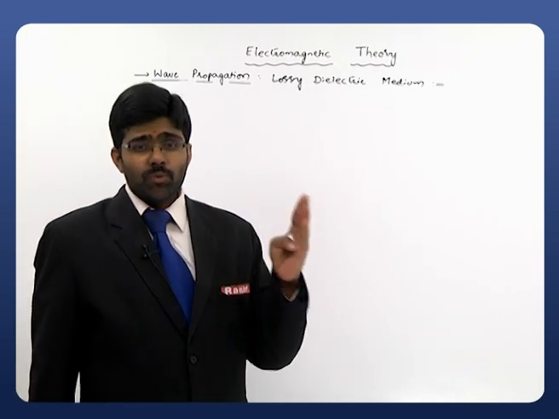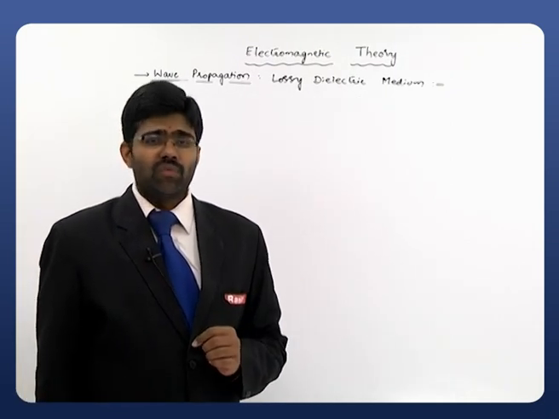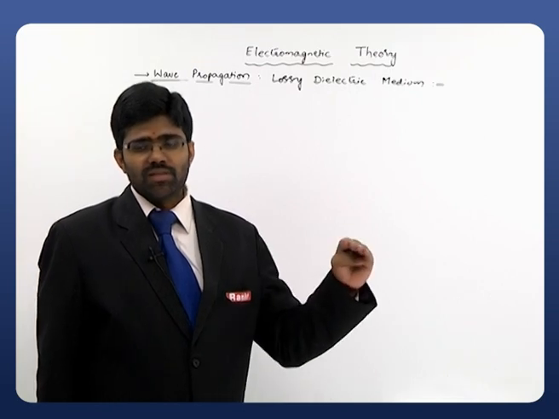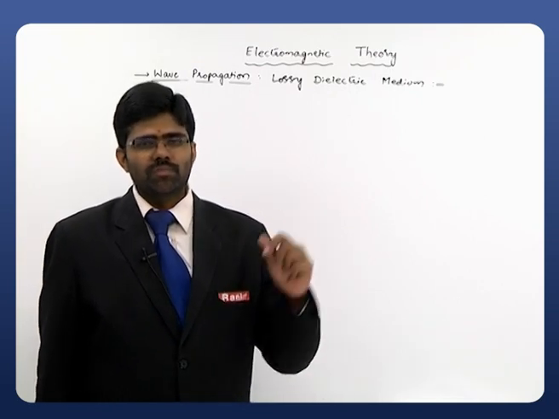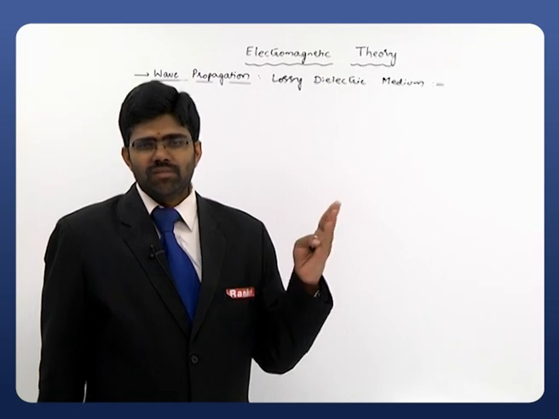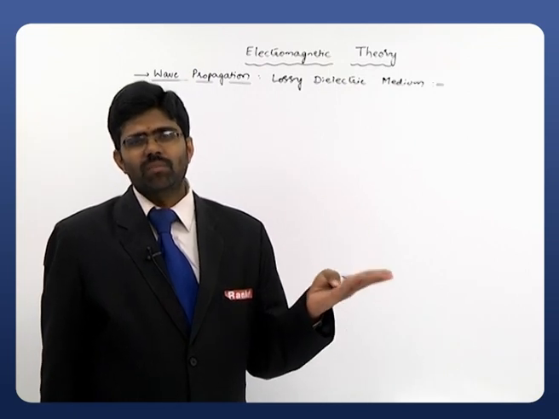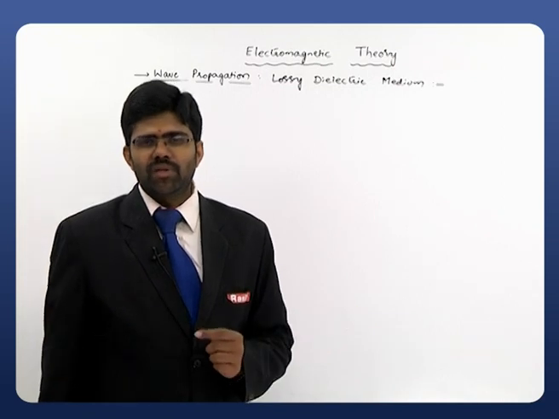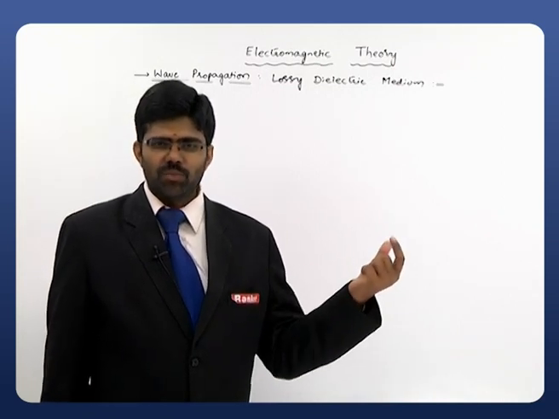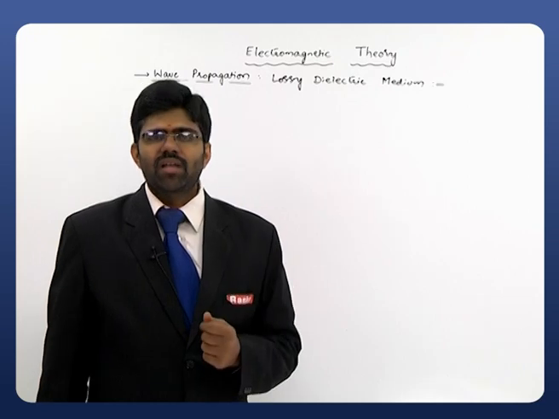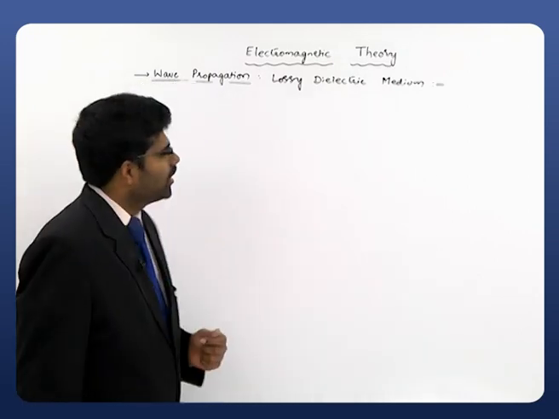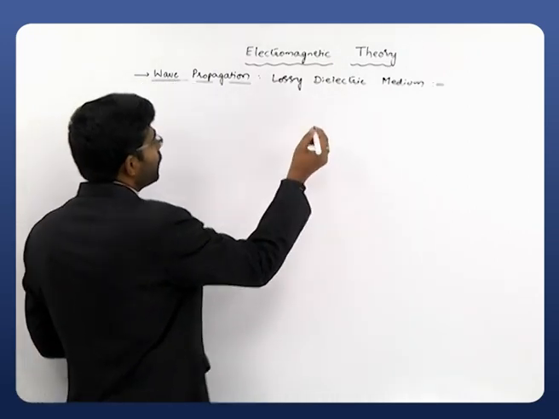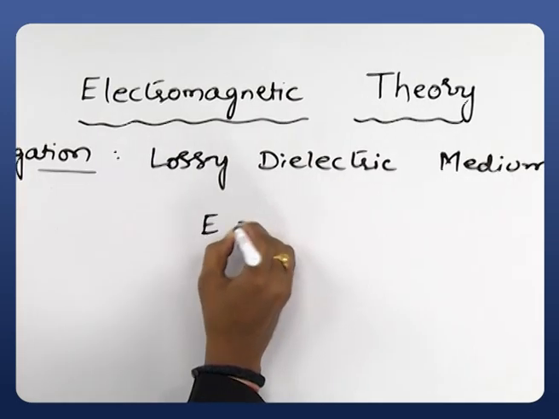Now we are supposed to get the equation for the magnetic field also. Till now we discussed the electric field and the equation of that particular electric wave, but that is not sufficient. We require the magnetic field, and Maxwell's equations can relate our electric field with the magnetic field. So I will take Maxwell's equation and try to get the magnetic field equation also. Before that, let us write the equation which is right for our E.